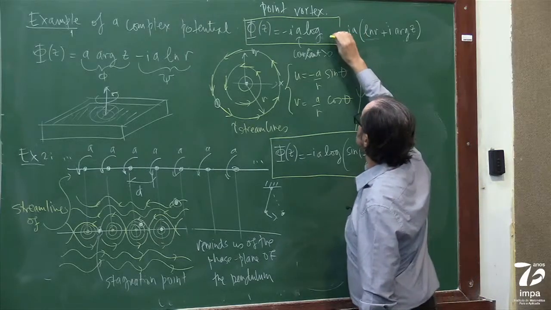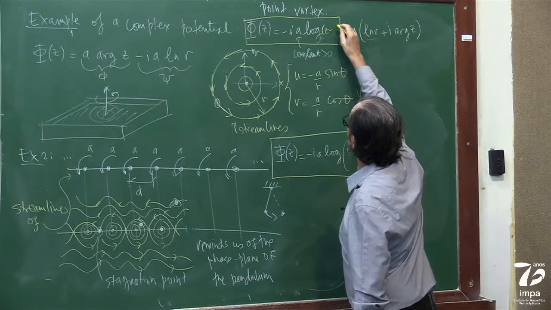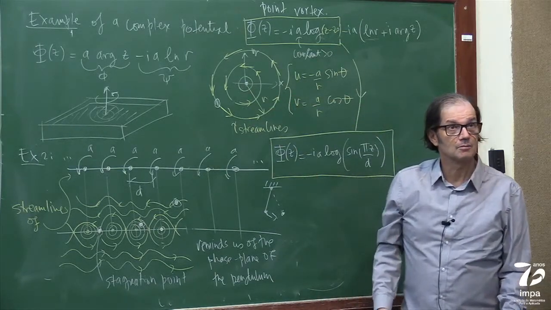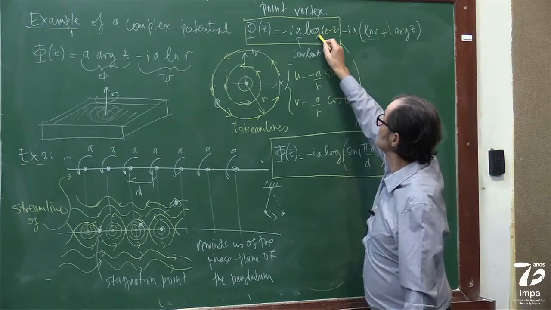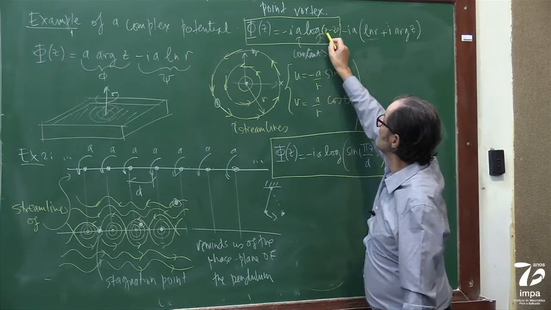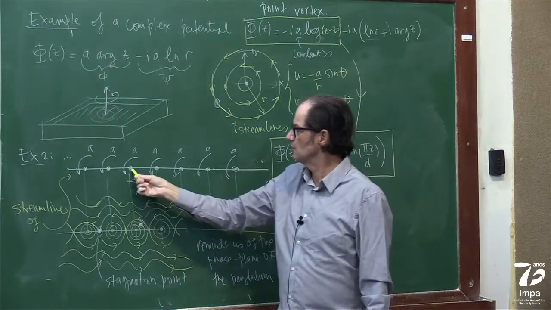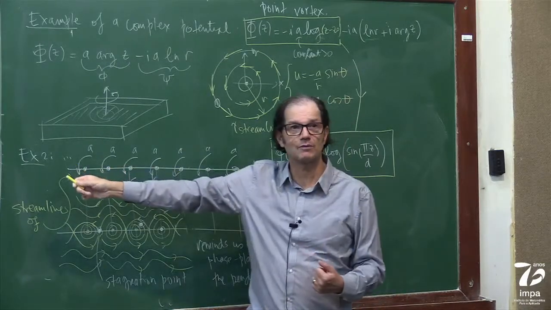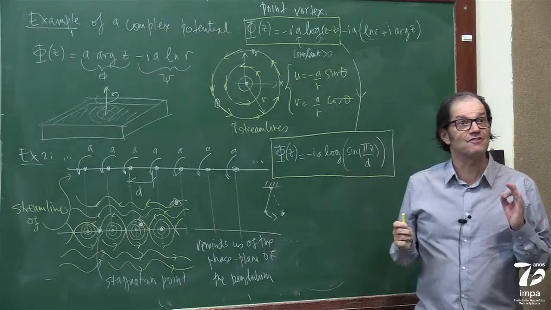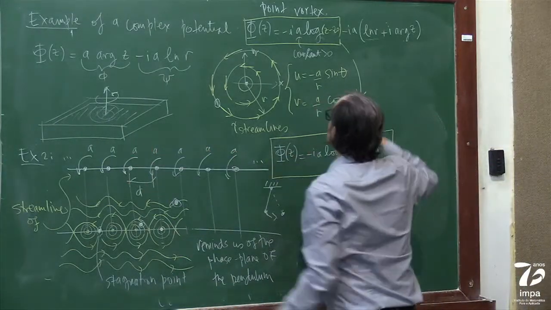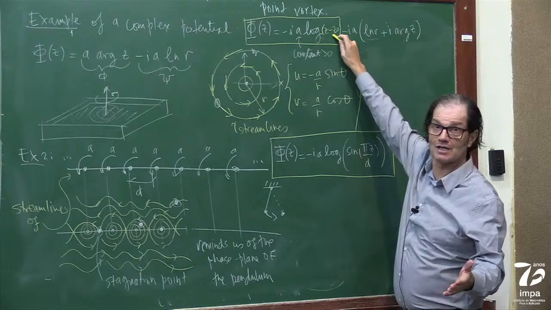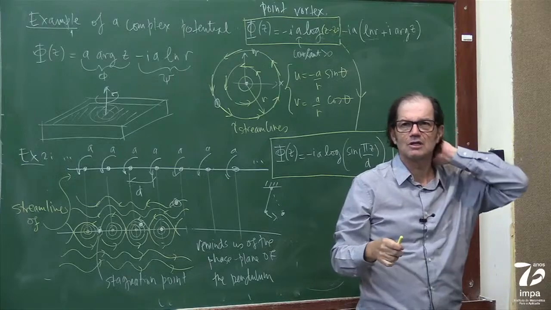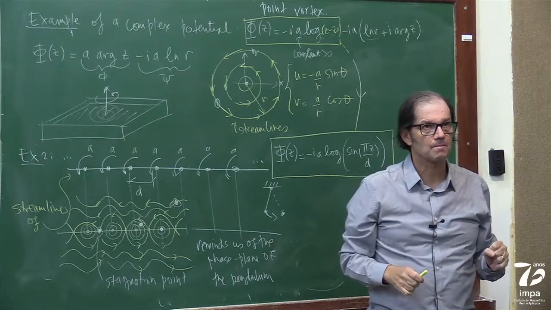So this, I could write like this, look. z minus some z0, which in this case is 0. Okay, but then I could write this guy plus z minus d, then minus 2d, 3d, 4d, or the other way around. So I'm going to have a doubly infinite sum of guys like this. Looks crazy, right? But then you will see, I do this in the fluids course, I won't do this here, that you can manipulate things, okay?